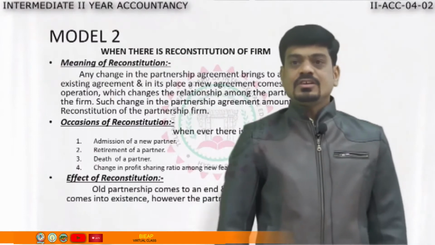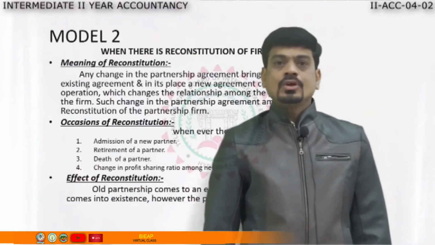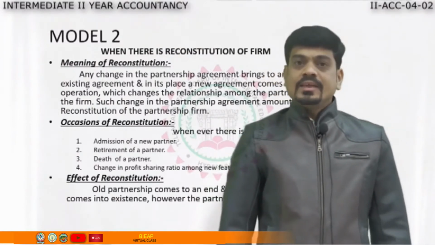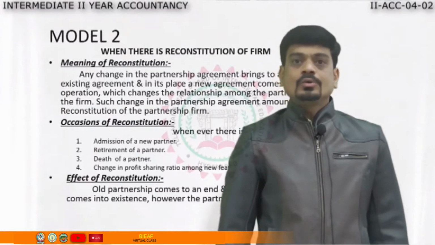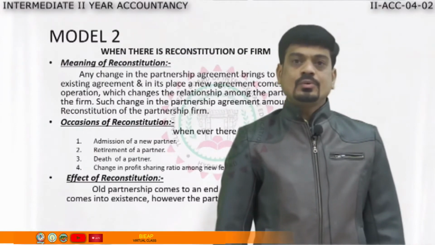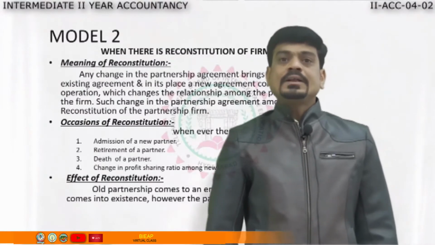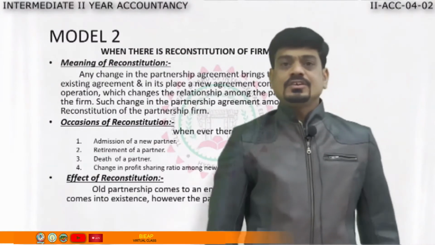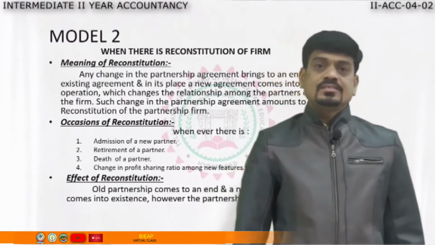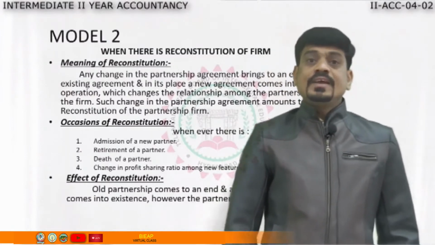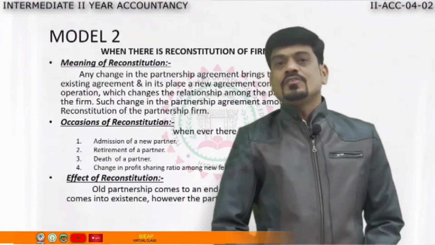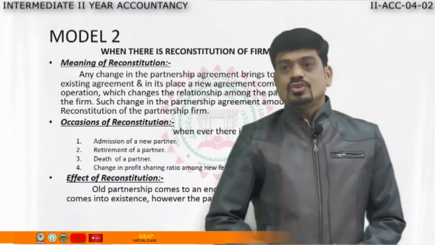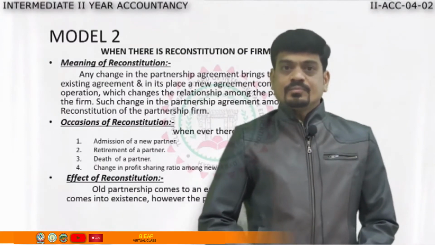In the last session I discussed with you all how the partners maintain their accounts, and the focus was to explain profit and loss appropriation account along with how the partners maintain their capital account. Today in this session we are going to discuss what happens whenever there is a change in the composition of partners, that is, when there is reconstitution of the firm.